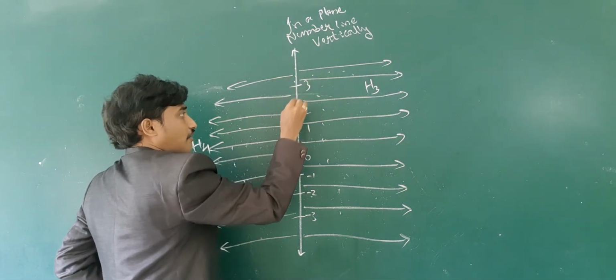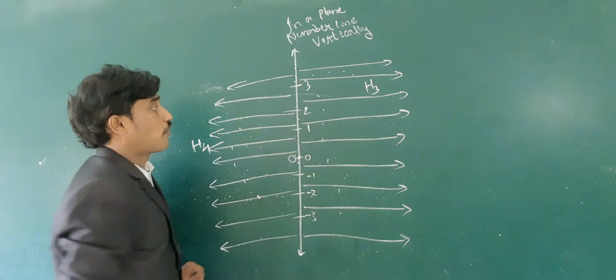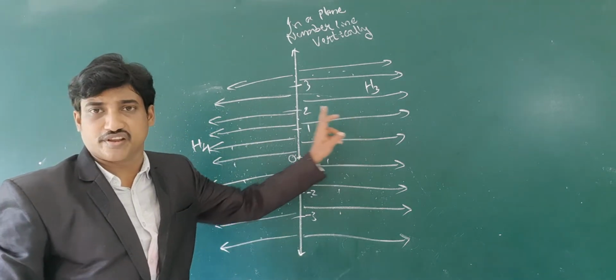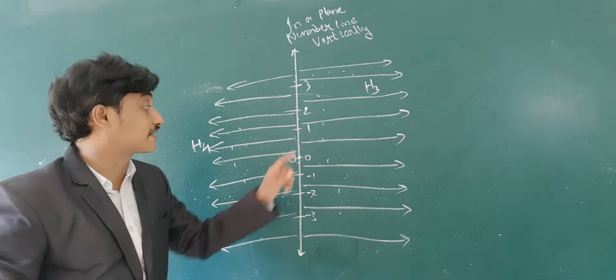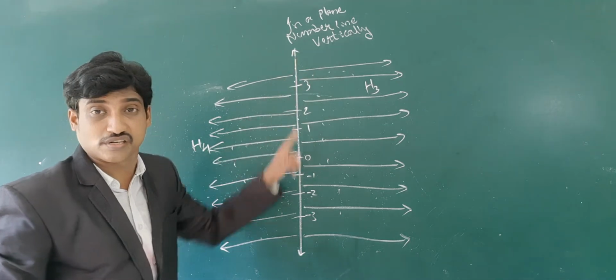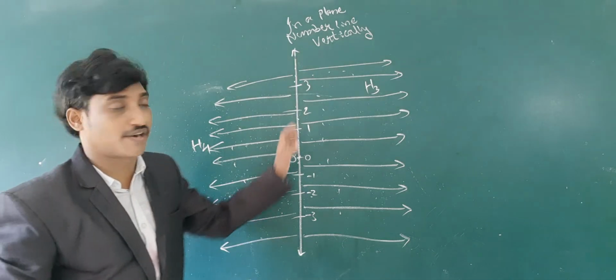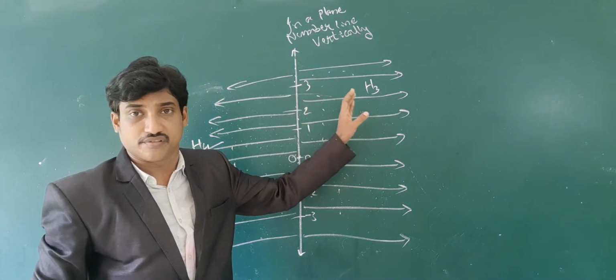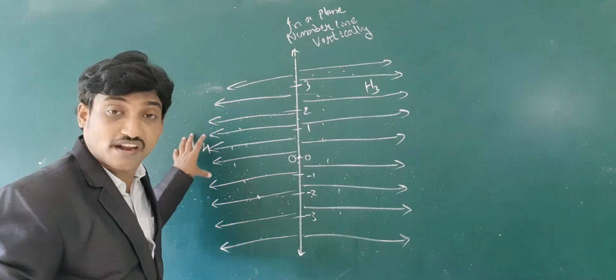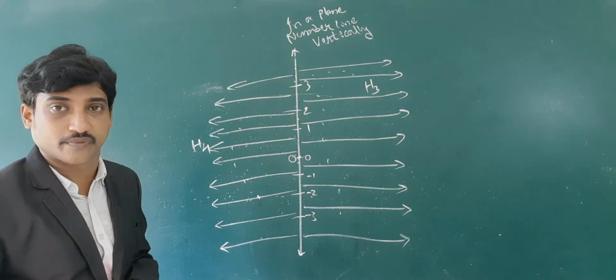Points on the number line are neither in H3 nor in H4. So there are three sets of points: the set of points on the number line, the set of points in half plane H3, and the set of points in half plane H4.